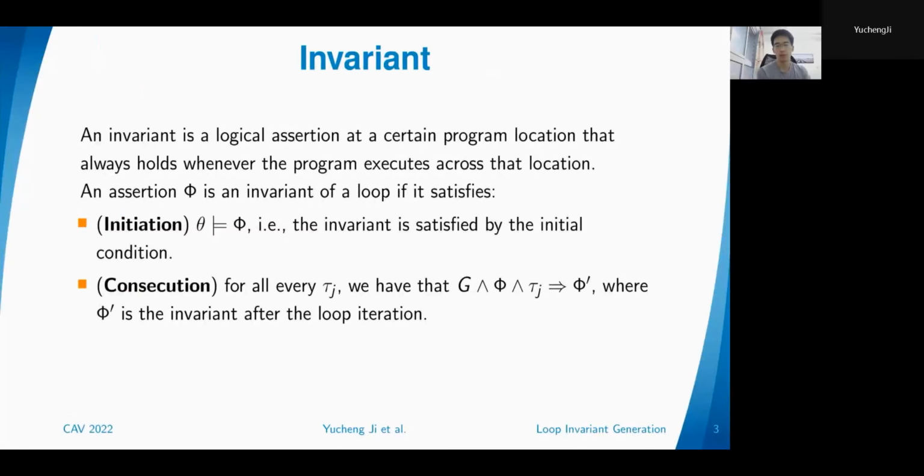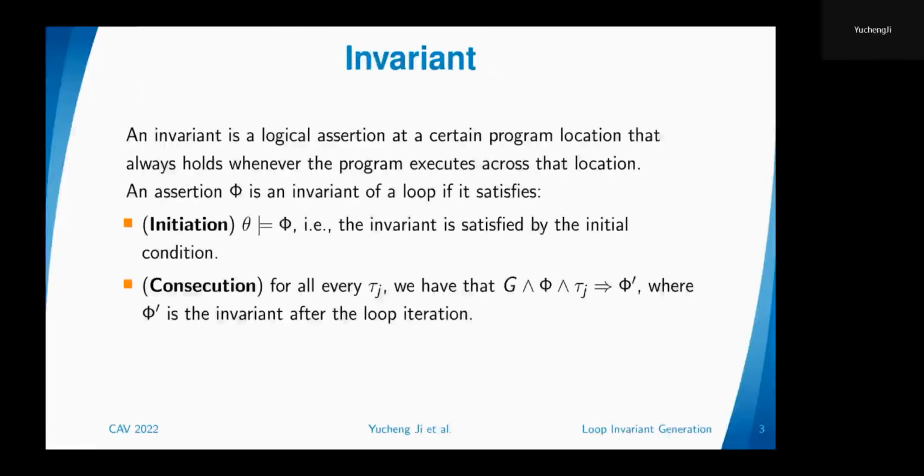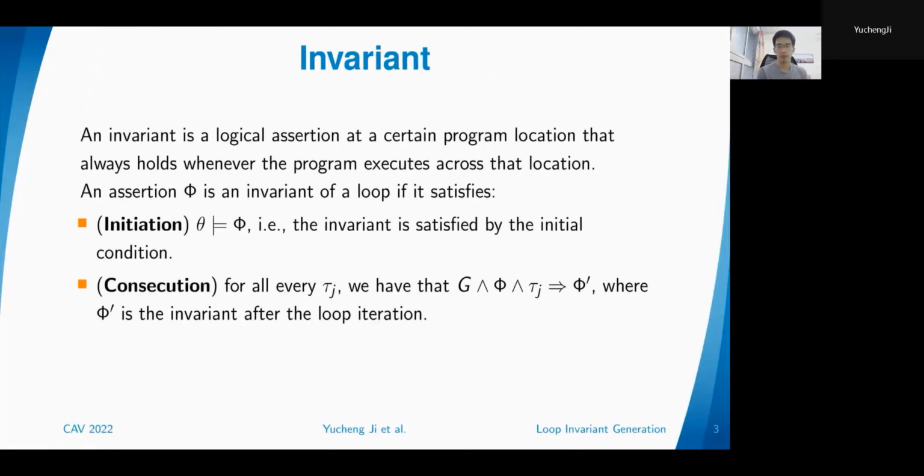And the second condition is called consecution. Consecution means that if the invariant was satisfied by the variables before the loop iteration, then after the loop iteration, the invariant is still satisfied by the renewed variables. More specifically, we have some known conditions, which are the loop guard, the invariant before the loop iteration, and the transition relation. They are all known to hold, and then we should have that the invariant after the loop iteration also holds.